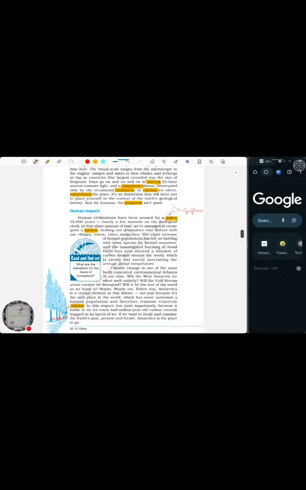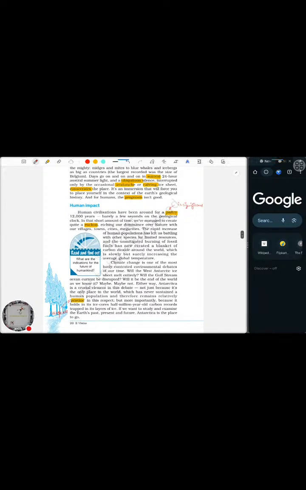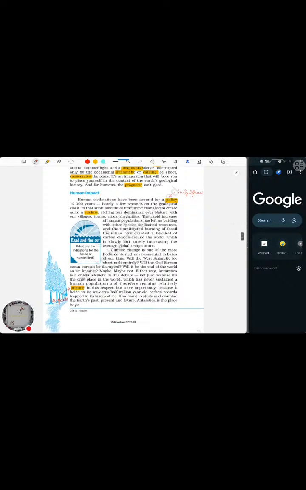So now we are talking about how humans have impacted Earth. Humans are a very young species who have existed for only about 12,000 years. In terms of millions or billions of years, 12,000 is just about a second on our day-to-day clock. Even in such a very short duration, we have started dominating the world by creating towns, villages, and cities, and we have created quite a lot of ruckus. That's what he's trying to say.